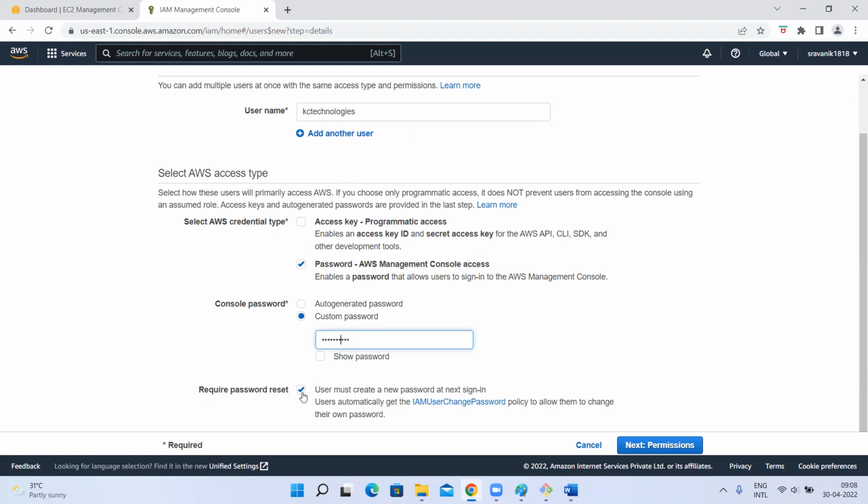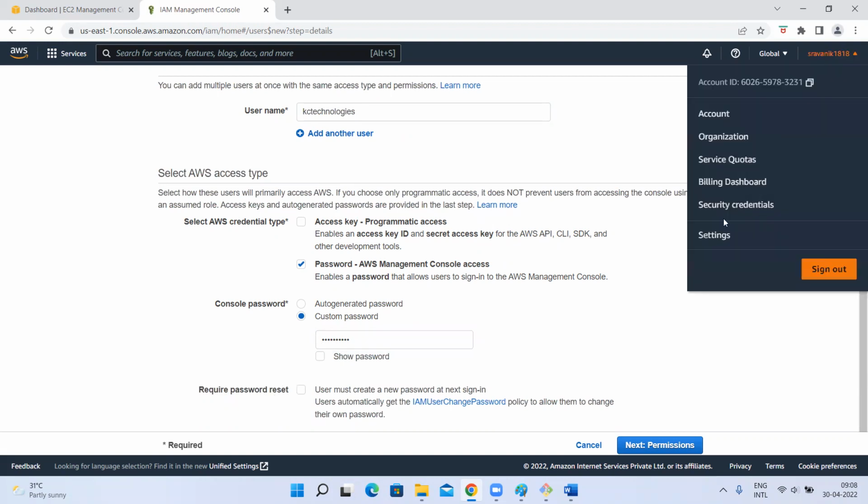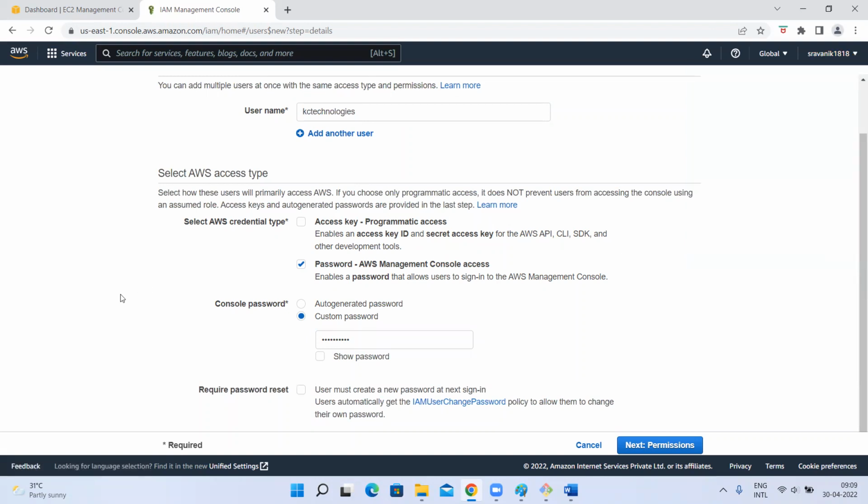If you don't select this, it will not ask him to change the password. He has to go to the settings here, and in settings there is a password change option. He has to change that. So for now, let me select this. This is a good approach to select.